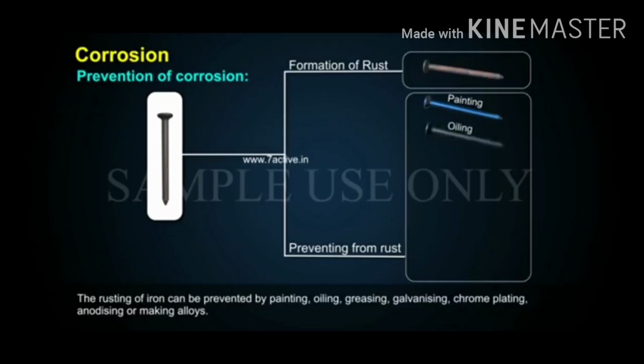So there are various ways of prevention of corrosion, especially in case of iron. We have to read it in details. So these are the processes. You note it down. It is painting, oiling, greasing. So just the idea is to keep a layer on the iron surface so that it doesn't directly come in contact with the moisture or air. Then there is galvanization.